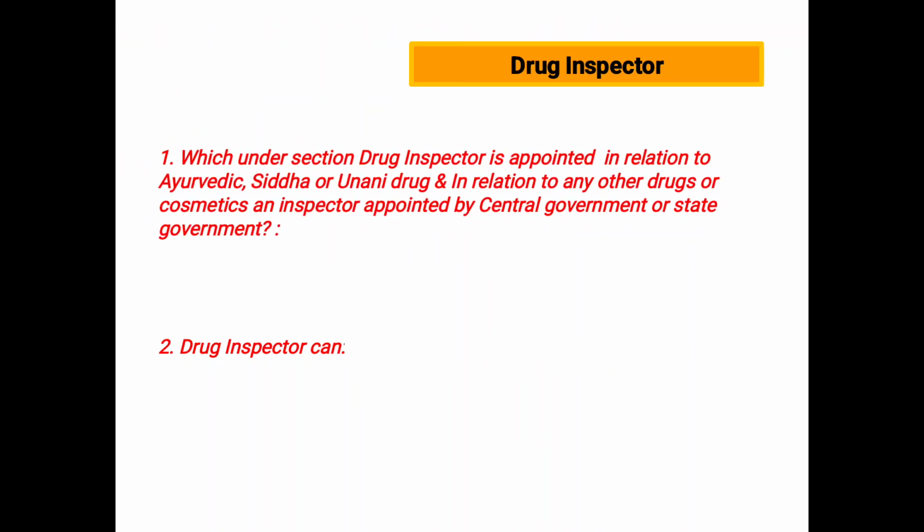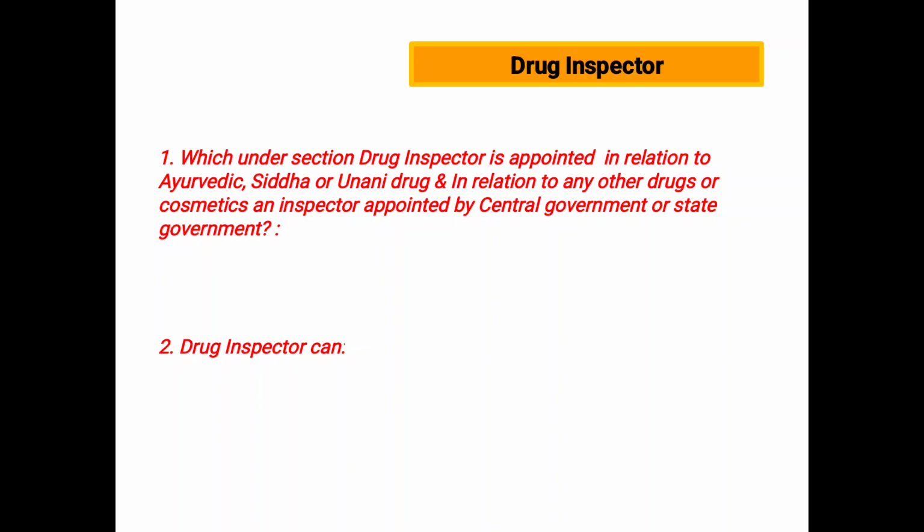The drug inspector is appointed by the central government or state government by notification in the official gazette, having the prescribed qualification, under section 21 of the Act. Question: under which sections is a drug inspector appointed in relation to Ayurvedic, Siddha or Unani drugs?